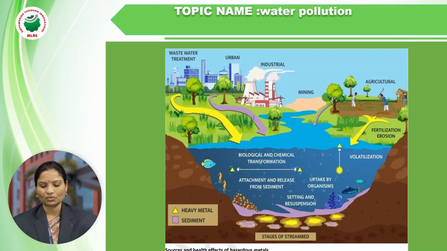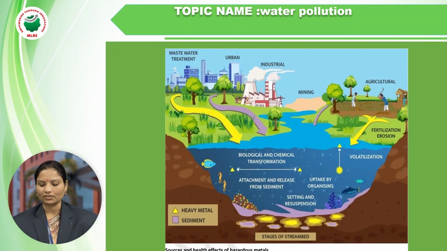Here there is wastewater, urbanization, industrialization, mining companies, and agriculture, in which we are using pesticides and fertilizers. Nowadays, in agriculture they are using so many pesticides and fertilizers. Due to this usage, the soil is also damaged, leading to soil pollution, and they are also using erosion processes.